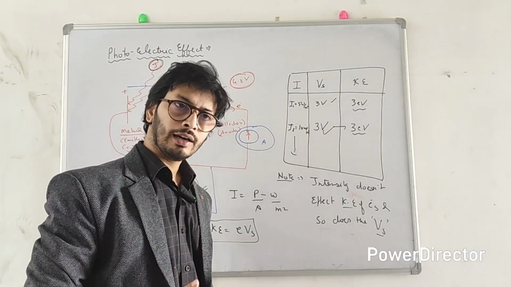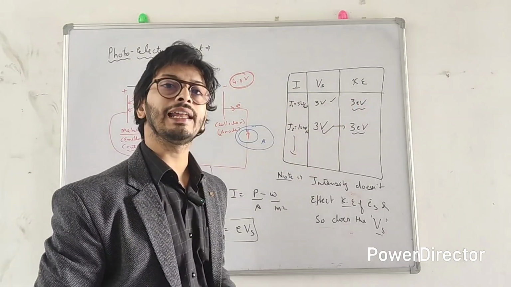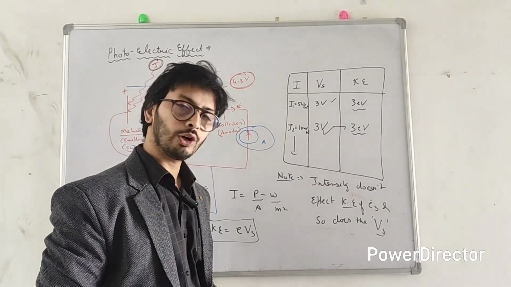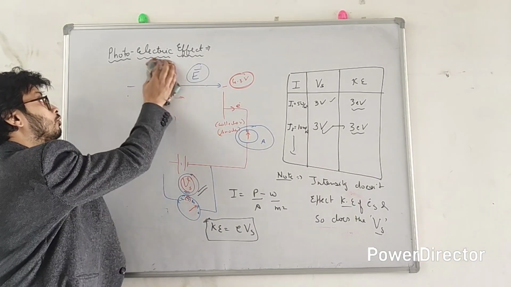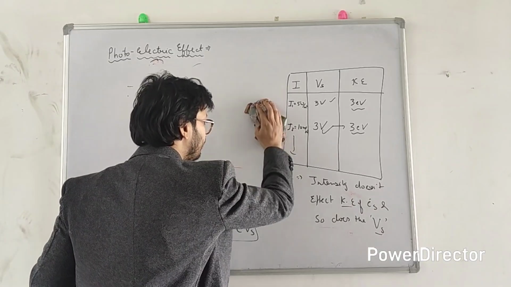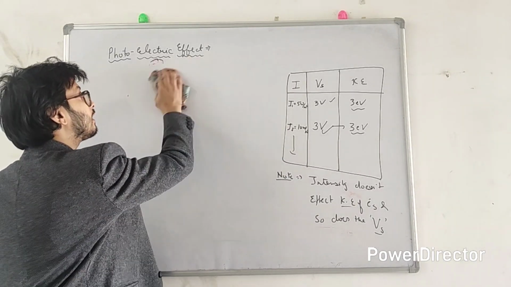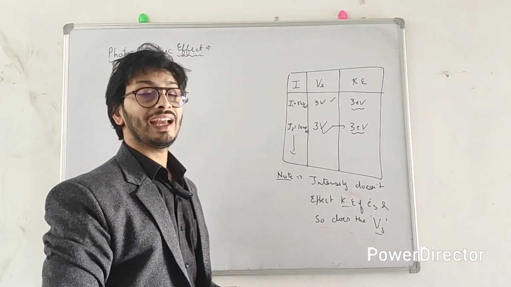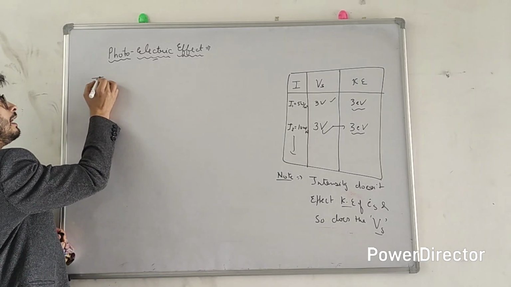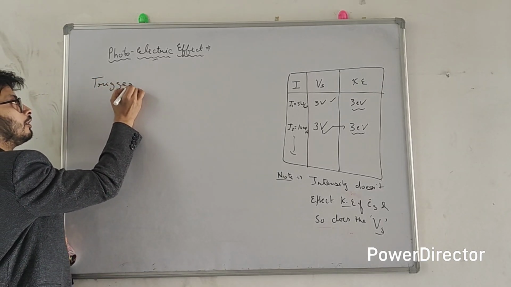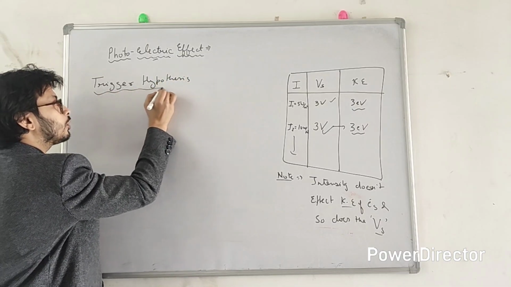So what was the explanation of Philip Lenard? Why doesn't the intensity affect the kinetic energy of the electron? You want to know? Let me tell you. And this explanation is not explained in so many books. Yes, there are some books, like if you study Resnick-Halliday, then they have explained this hypothesis of Philip Lenard to explain this experimental observation, and this hypothesis is named the trigger hypothesis.